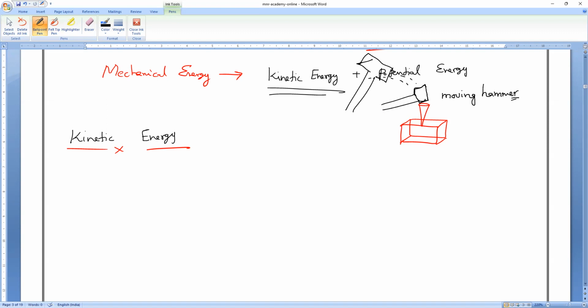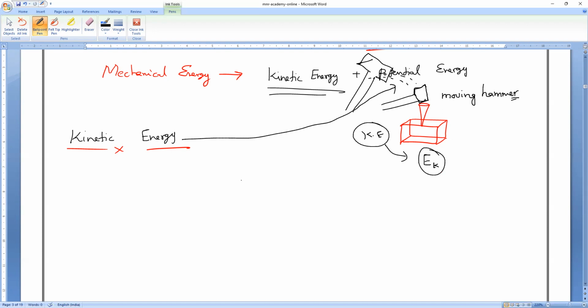What work is done by them? It can drive the nail into the wood. So here, the moving hammer possesses what energy? Kinetic energy. You can represent kinetic energy as KE or EK, your choice, whichever is convenient.